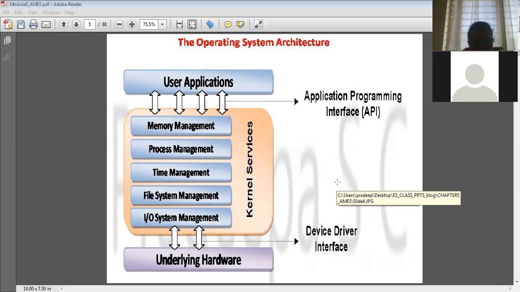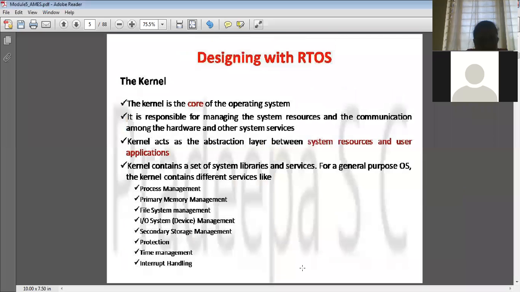Once the operating system is installed, on top of that you will be running the user applications. User applications are things like a Microsoft Word package. You can install any software on top of that. You can install a browser, or you can connect to the net. So there are n number of applications you can run on the operating system. So this is the operating system architecture. We'll go to the next slide here.